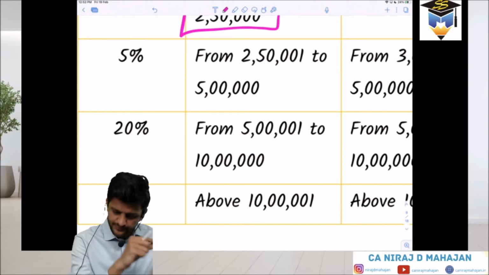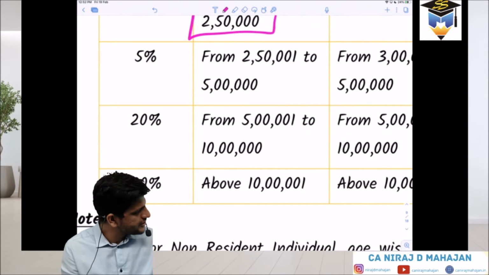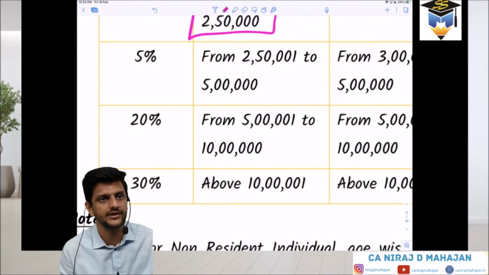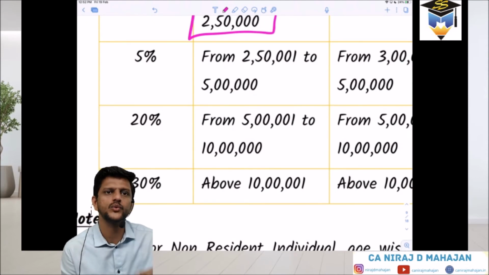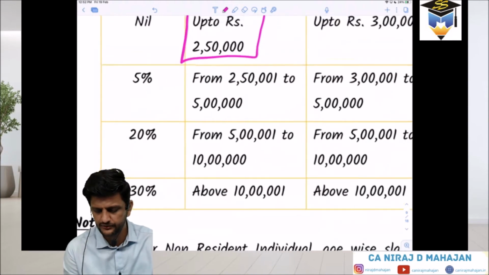Okay till here? Yes? And if the person is earning, let us say, 1 lakh rupees per month or whatever above, that means his total income for the year is going above 10 lakh rupees. So whatever is above 10 lakhs will be taxed at 30%. Did you understand a little bit of basics till here? Yes. Okay? Now pay attention.